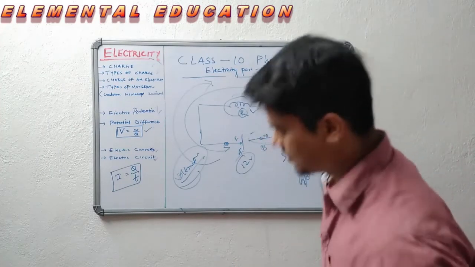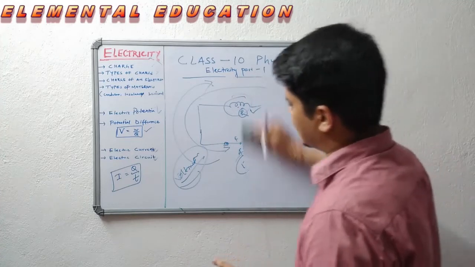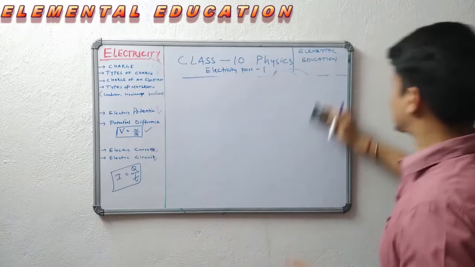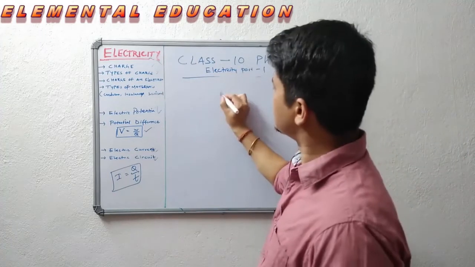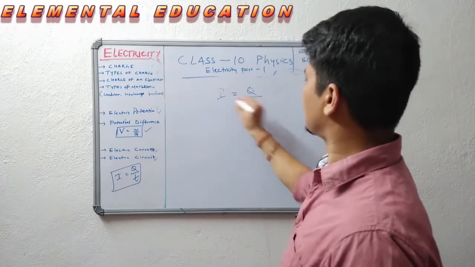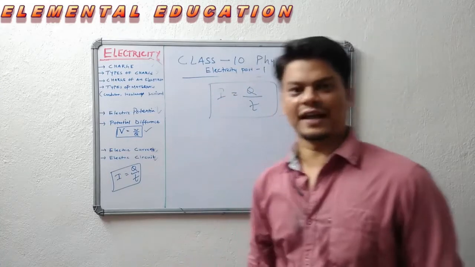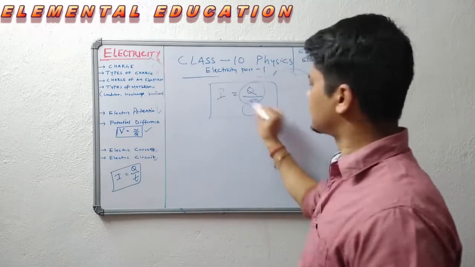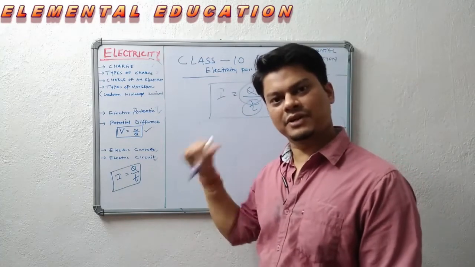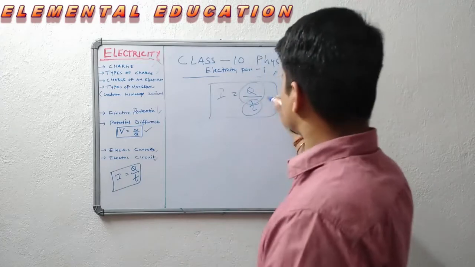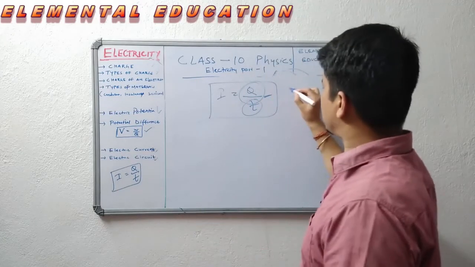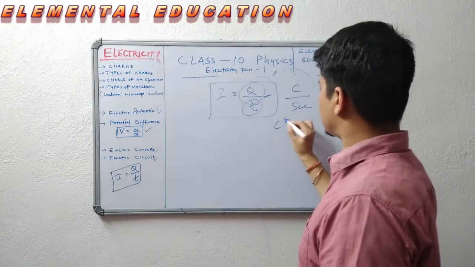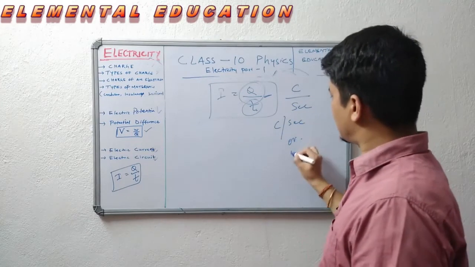Now, what is electric current then? We understood everything about electric current. Electric current I is denoted by Q by T. So, electric current is defined as the amount of charge travelling per unit time. Amount of charge travelling per unit time is called electric current. So Q is coulomb, T is seconds, coulombs per second, or it's an ampere.